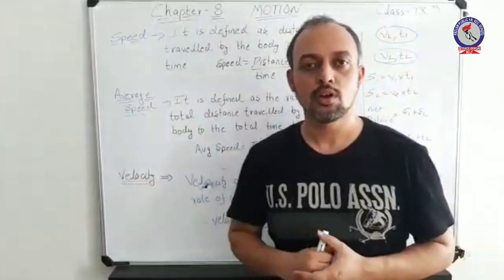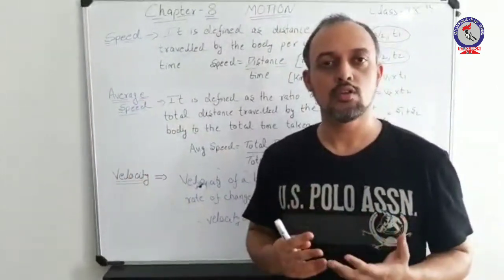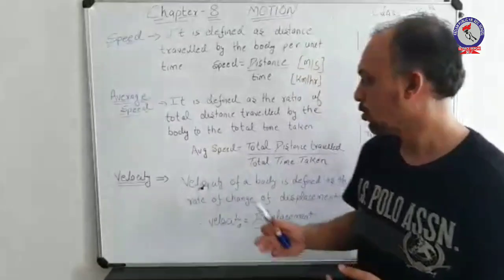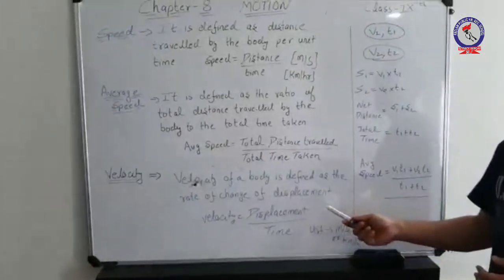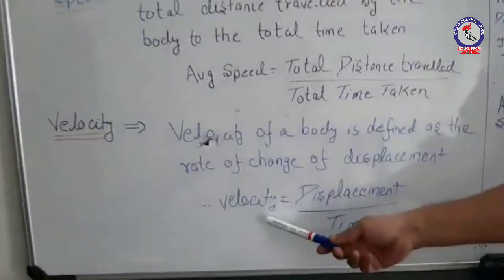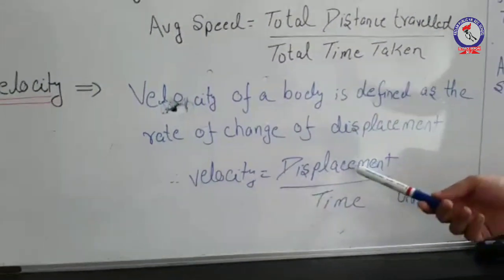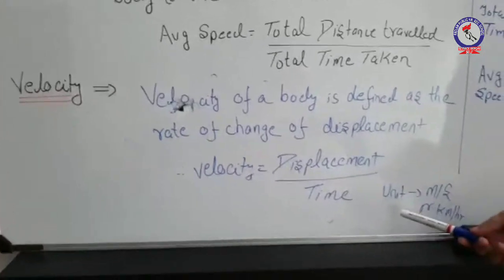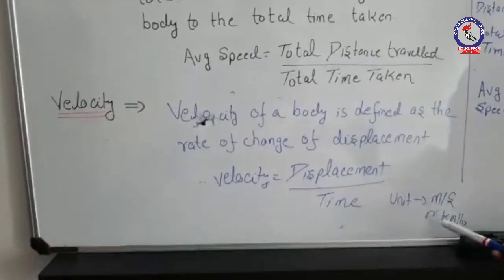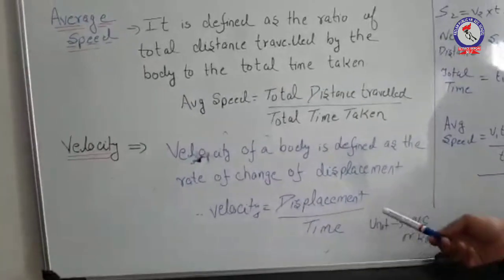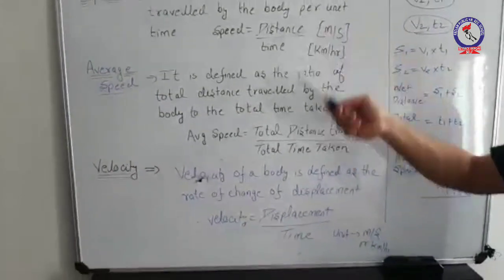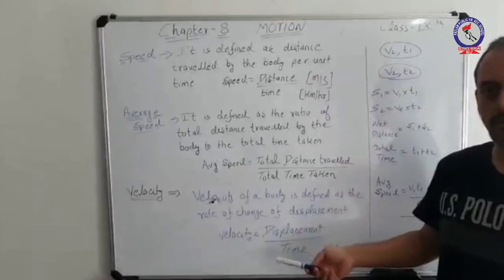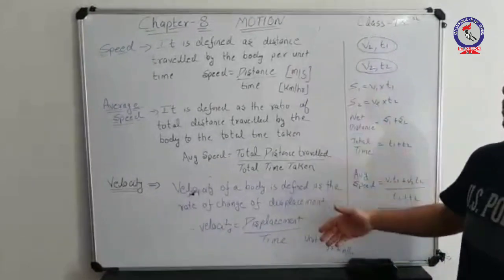Hence we can express velocity as the rate of change of displacement of a body. That is, velocity is equal to displacement upon time. Units: meters per second and kilometer per hour. You can observe that the expressions of speed and velocity are a bit different, but the units are the same.